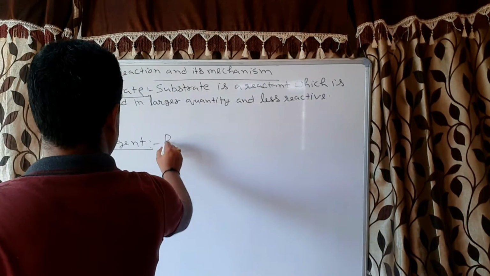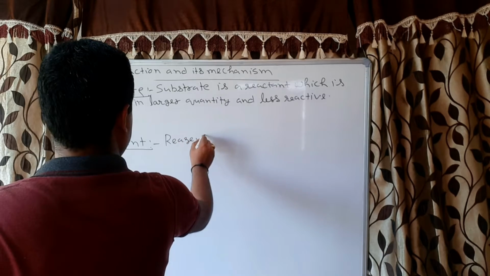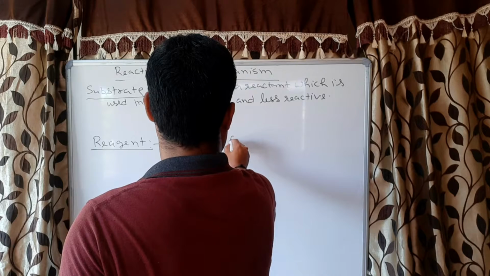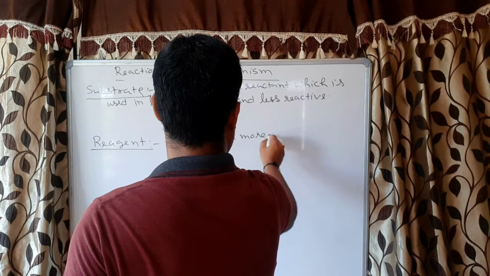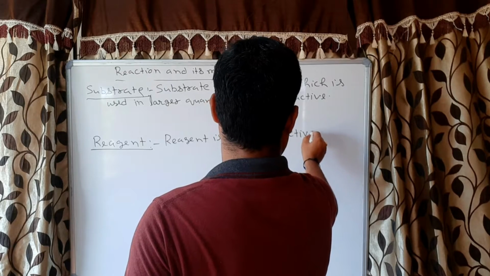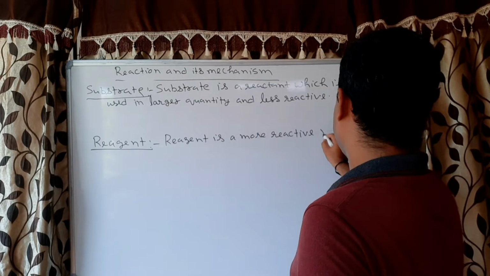So reagent is a more reactive reactant. Correct or not?